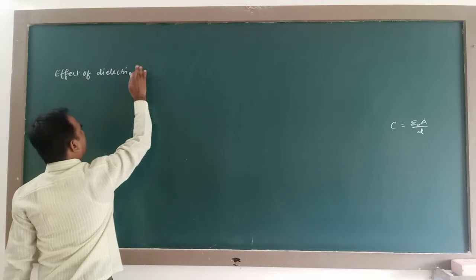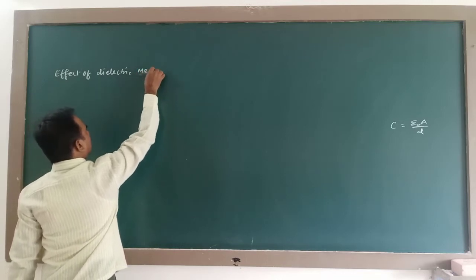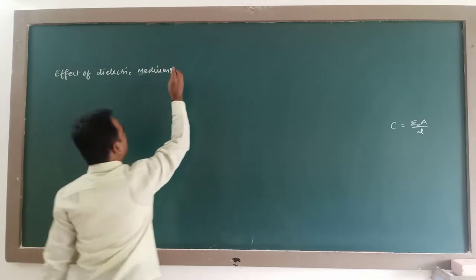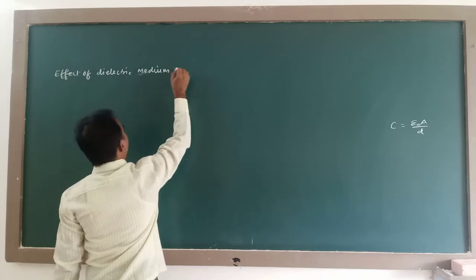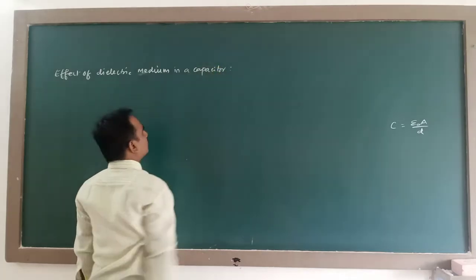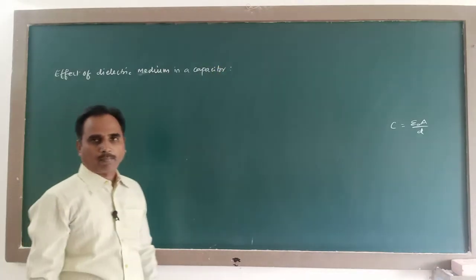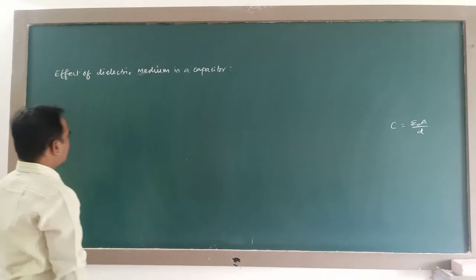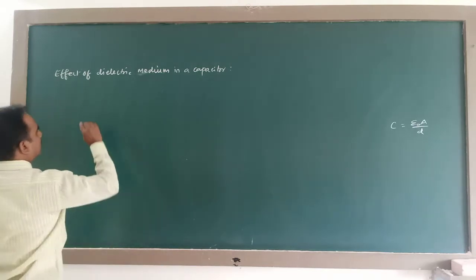Effect of dielectric medium in a capacitor. So we shall consider a parallel plate capacitor.